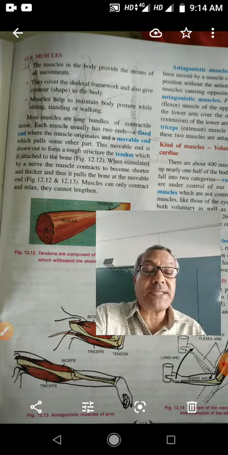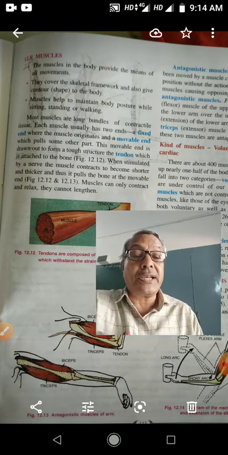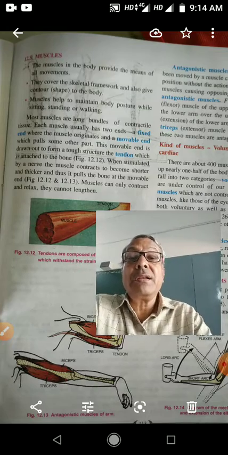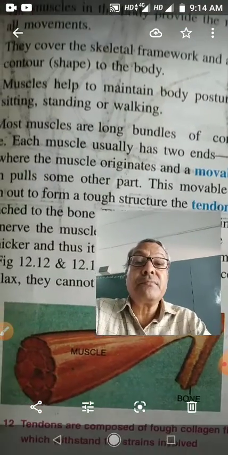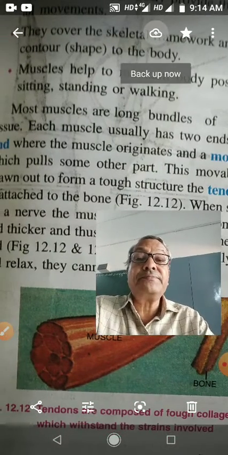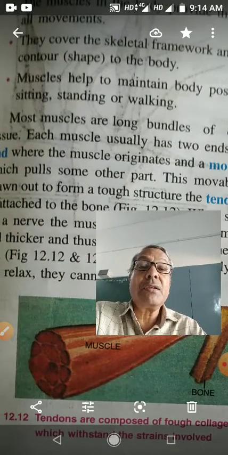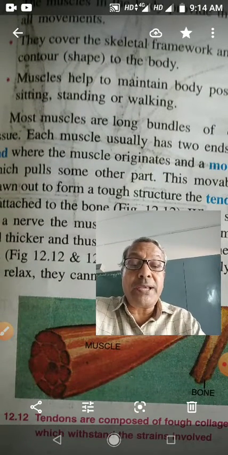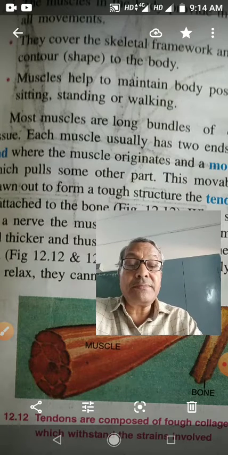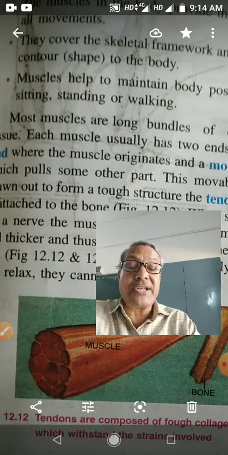You have to know muscles in the body provide the means of all movement. They cover the skeletal framework and they give shape to the body. Muscles help in movement of our body. They help to maintain body posture while sitting, standing or walking.